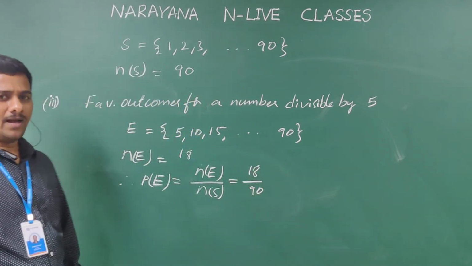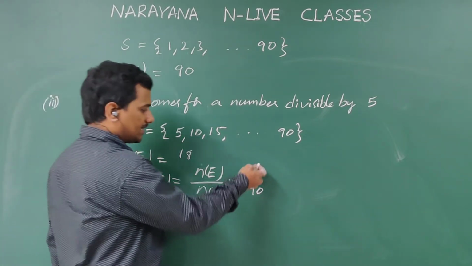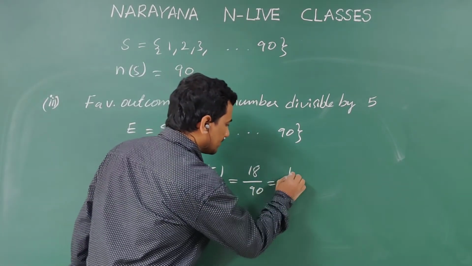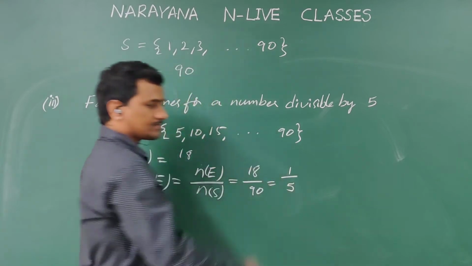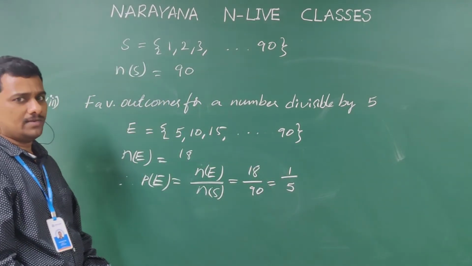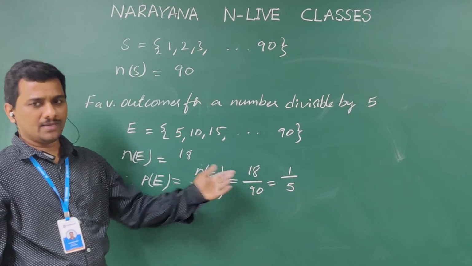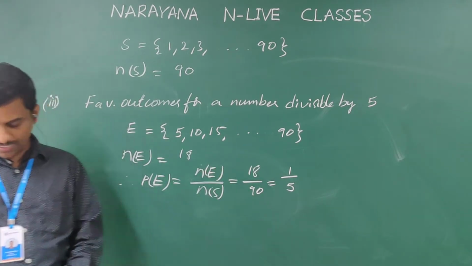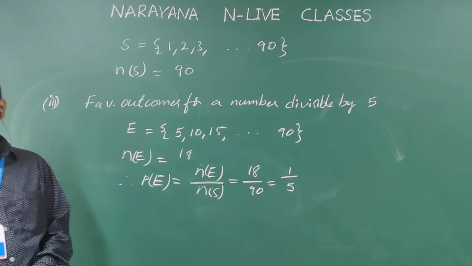On cancellation with 18, 18 ones are 18, 18 fives are 90. So it is given by 1 by 5. So the probability of getting a number which is divisible by 5 in 1 to 90 is 1 by 5. Okay. Coming to the next question.